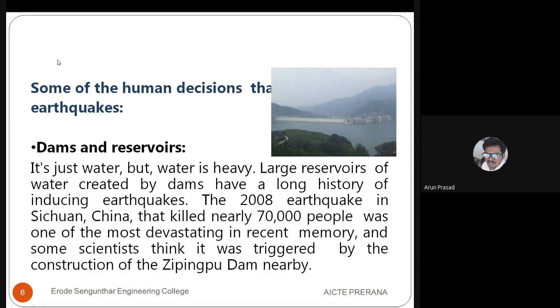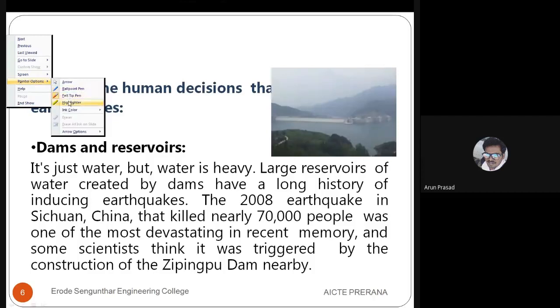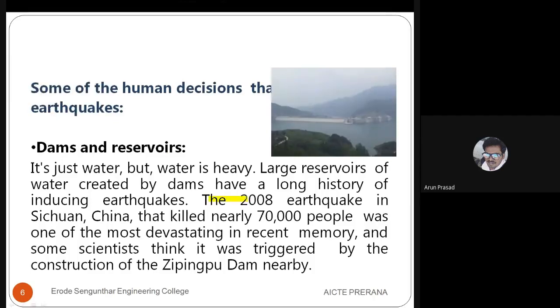Here you can see, in 2008 there was an earthquake in China that killed nearly 70,000 people. Some still believe that it was because of the dam nearby, the Zipingpu Dam.